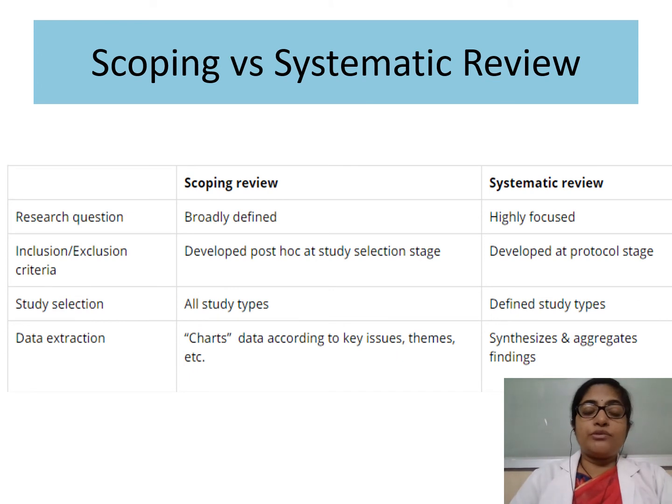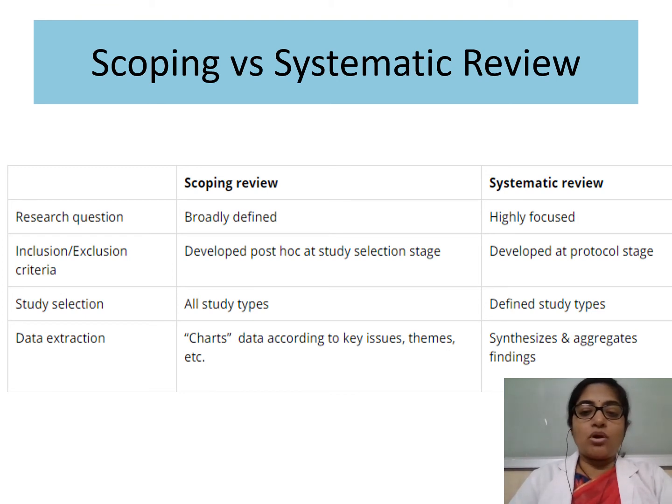So let us see what is the difference between scoping review and a systematic review. In scoping review, the research question is broadly defined, and in systematic review, it is highly focused. For example, what is the scoping review research question? I'm giving you an example. What are the different types of treatment methodologies or treatment options for temporomandibular joint disorders?